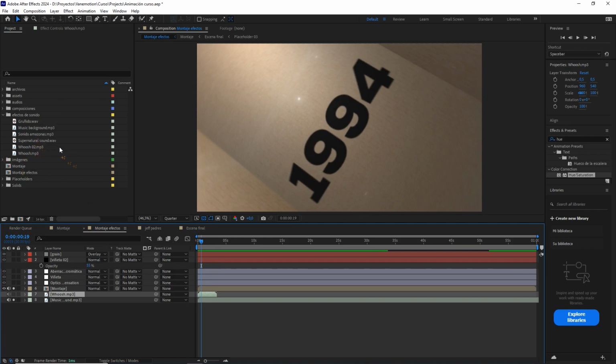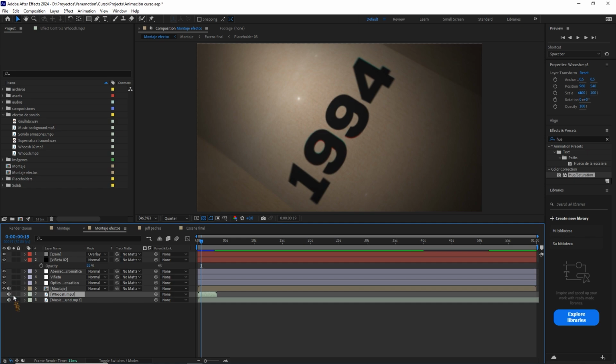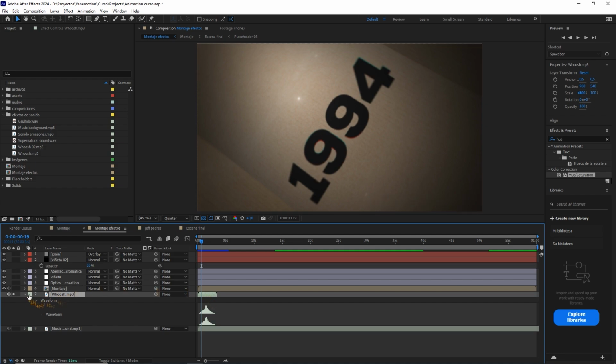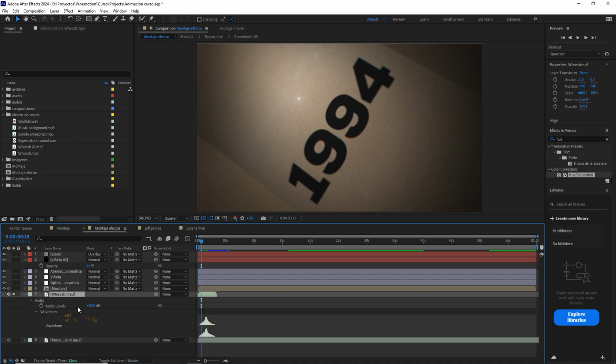Well, now we're going to put on these sound effects. With the L key twice, we display the audio waves, and here the levels. I'm going to put this first one at -5 somewhere.